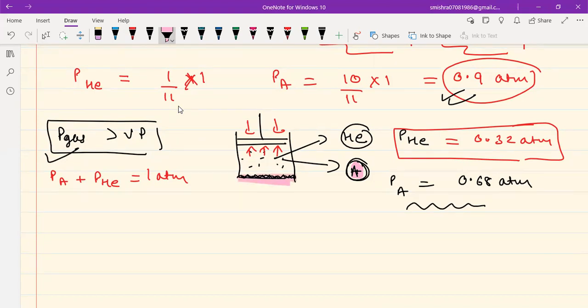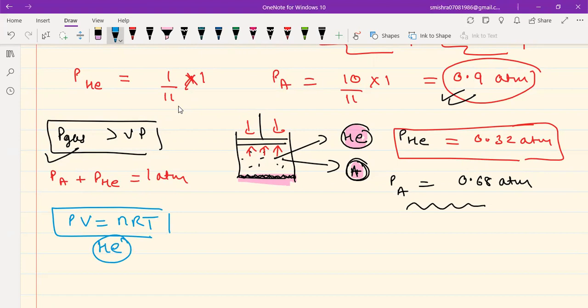All right. So I will be applying PV equal to nRT exclusively on helium, because helium has not condensed. Why did I apply it on helium? Because I don't know the moles of A which is in the gas phase. A has condensed to form a liquid, bachcho. Okay. So PV equal to nRT on helium, what will be the pressure? Pressure will be 0.32. Volume you need to find out.